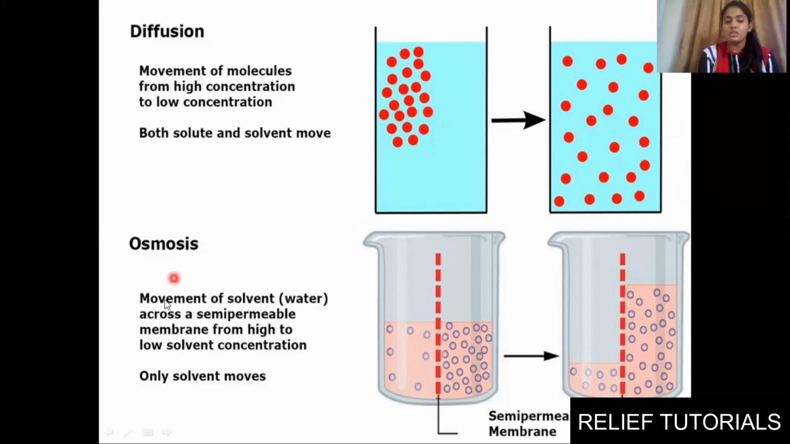In osmosis, there is movement of solvent, that is just water. Only water will move across the semi-permeable membrane from a region of higher concentration to low solvent concentration. You can see here water concentration is low, here it is high. So water will continuously move from a higher concentration towards lower concentration. Fine. Next we have,